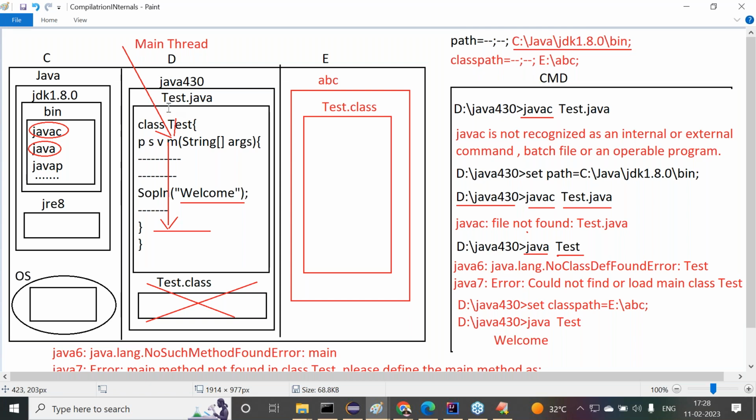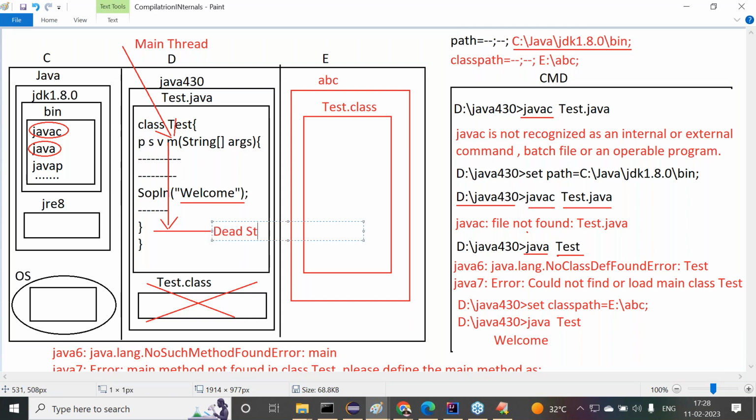That thread will come to the dead state. Whenever the thread is in dead state, JVM will understand that program execution is totally completed.